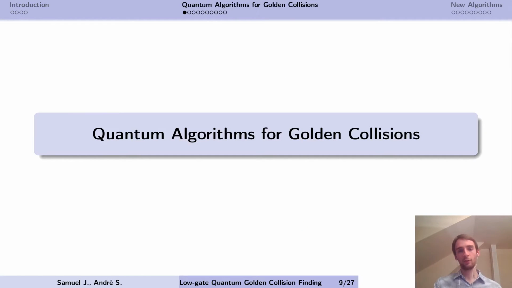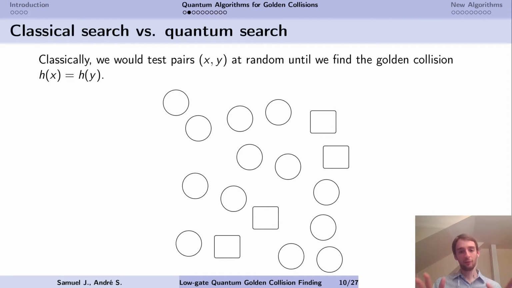So let's see now some quantum algorithms that solve the problem. The first thing that we can do is to apply quantum search. Imagine that we make a classical search among all the pairs until we find the golden collision. It's like a search space, and there are a few solutions. In our case, there is only one, although on my drawing there are 4. We just pick an element at random. It's not a good one. But we pick another one, still not a good one, not a good one, but this one is. So we have found a solution. We simply need an operation that picks elements and an operation that tests elements, and we repeat that.